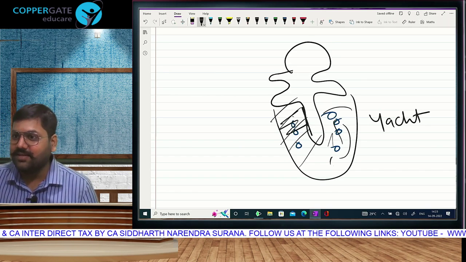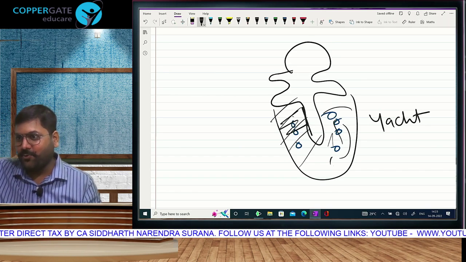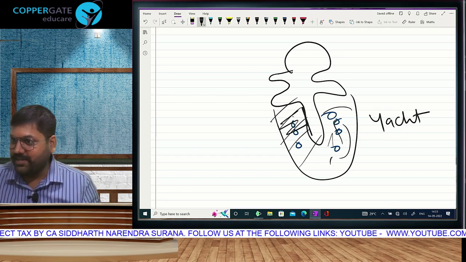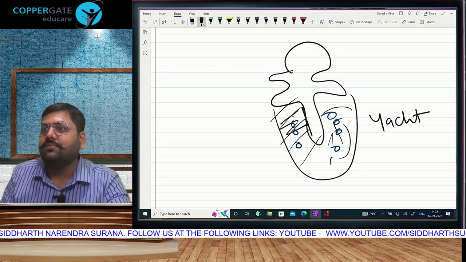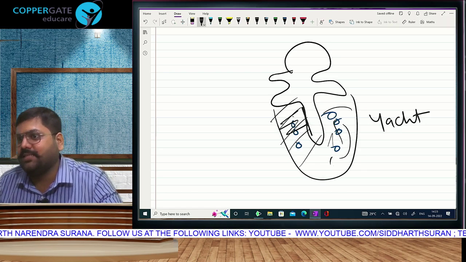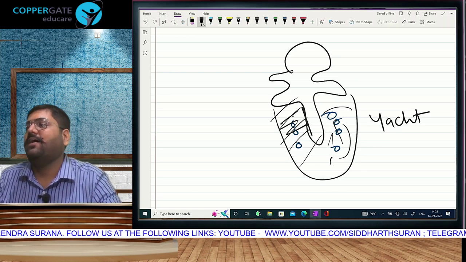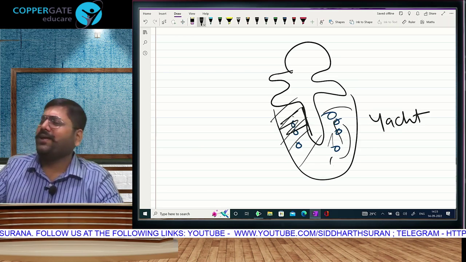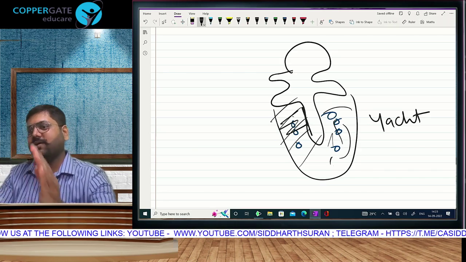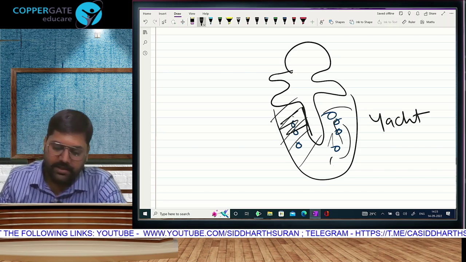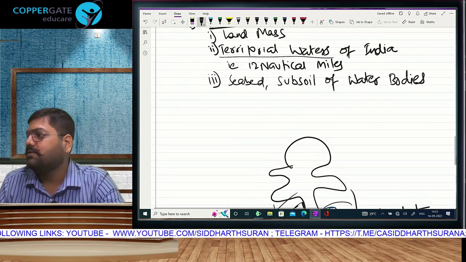Yes, we have seen Ghazi Attack. The submarine surfaces up, and goes right down to the bottom. You can be at the top or you can be at the bottom. Till the time you are within those 12 nautical miles, you are in India. Your stay will be counted. So you can't say, sir, I was inside the water. Inside or above, were you in 12 nautical miles? It is going to be counted as stay in India.